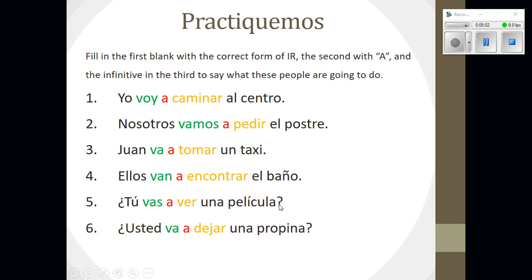¿Tú vas a ver una película? Are you going to watch a movie? Again, we've conjugated ir according to tú. We have a in the second blank, and ver means to watch or to see. And finally, ¿usted va a dejar una propina? Are you going to leave a tip? Okay, so usted was the subject. We conjugated ir and got va. The second blank is a, and dejar is to leave.